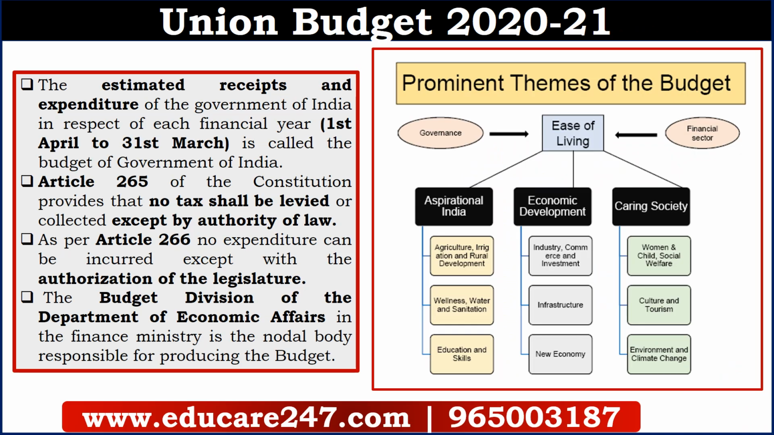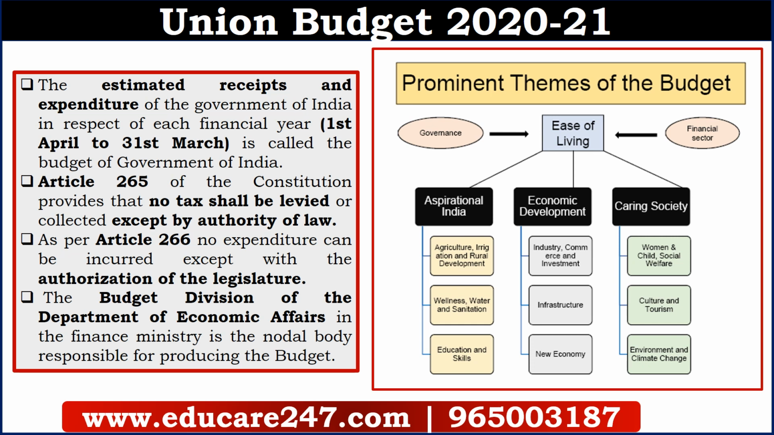Let us discuss what is Union Budget and what are the prominent themes of the budget 2020 and 21. Basically, budget is the estimated receipts and expenditure of the Government of India in respect of each financial year, which starts from 1st April and ends on 31st March.